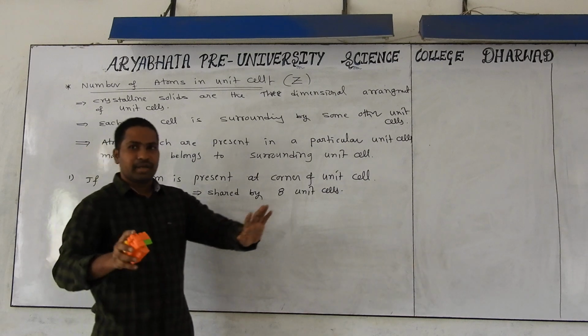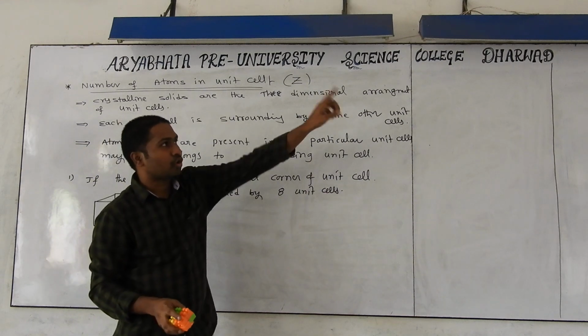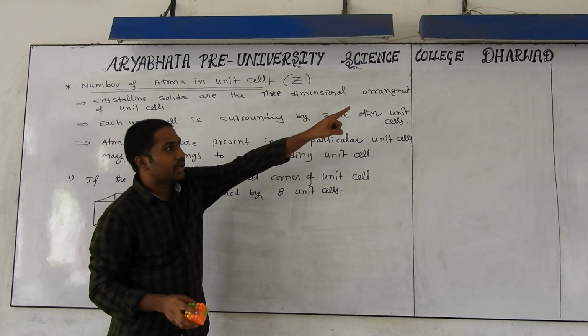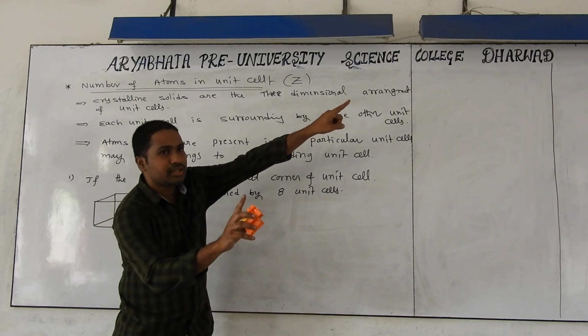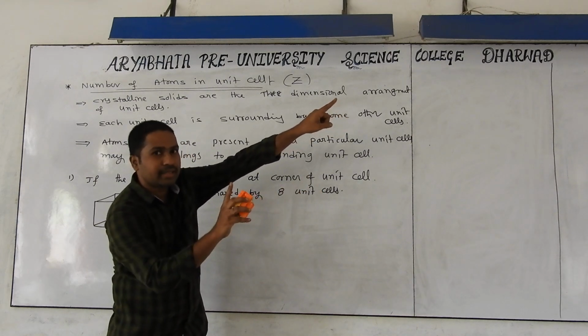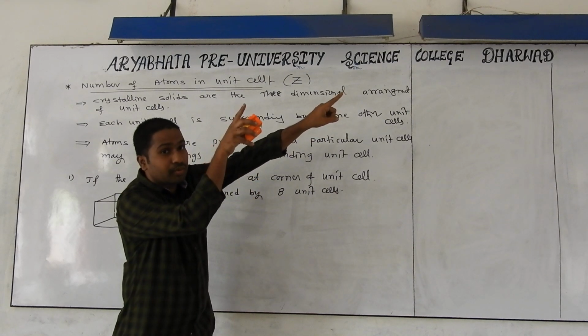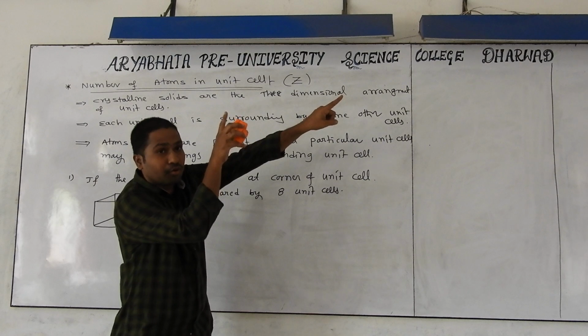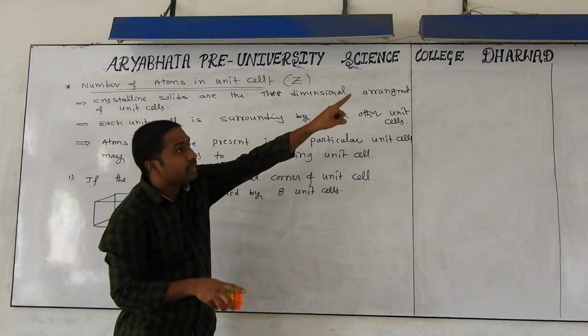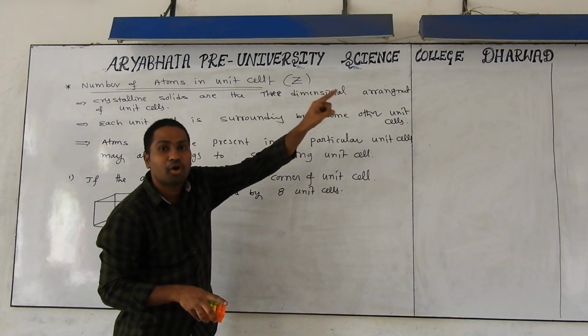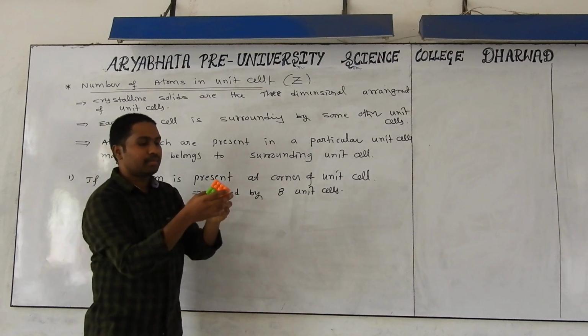You see, wherever you sat, imagine in that room that corner atom. With the help of the corner atom in this floor we can construct how many of these rooms? Room is nothing but unit cell, 4. In the next floor also we can construct 4 more rooms. Means the corner atom is common for how many? 8 unit cells. That's why I am explaining here.